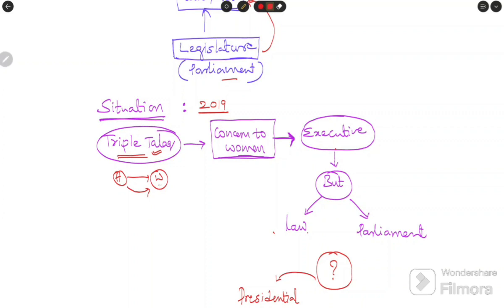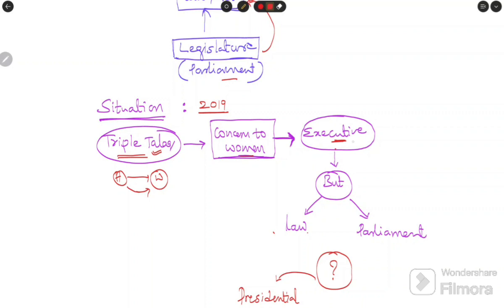Don't you think there is a problem? This is a problem for women. It is a concerning issue for women, because what about their future after this? By just practicing this, what about their future? That's why the executive, that is the government, intended to stop this practice and protect the women's interest.